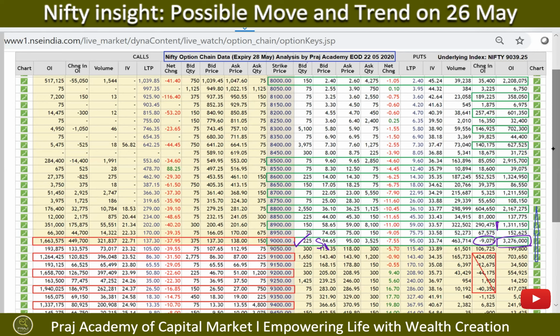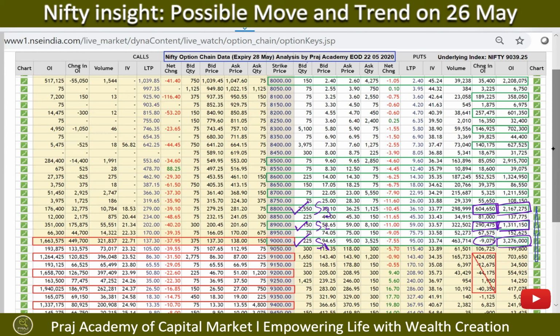The next level of support you can see at 8,900, where you can see almost new open interest of 2.9 lakhs has come up. And if this level is also broken, the third level of support you could see at 8,800, where freshly 6 lakh contracts are opened up. And overall open interest is also more than 2 million. That's a very strong support level.